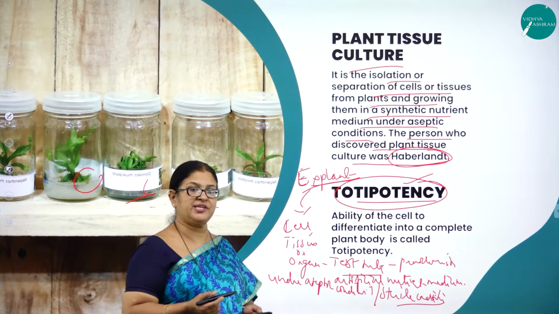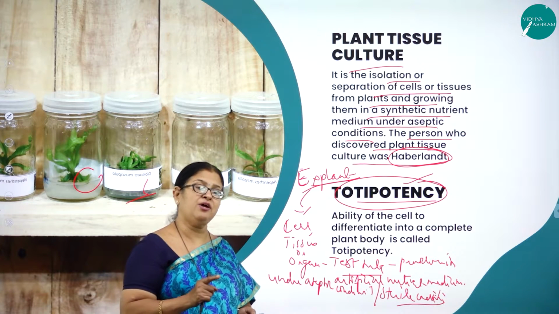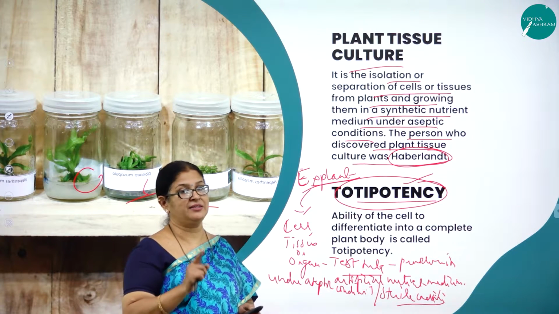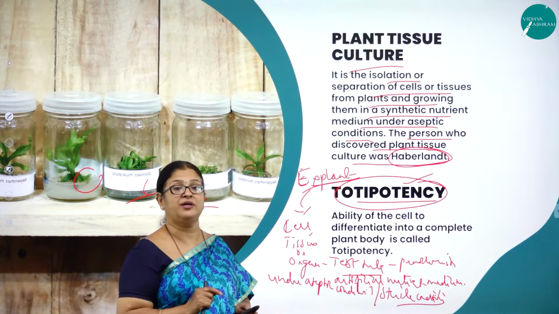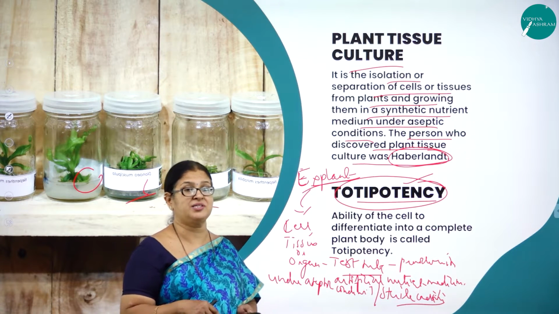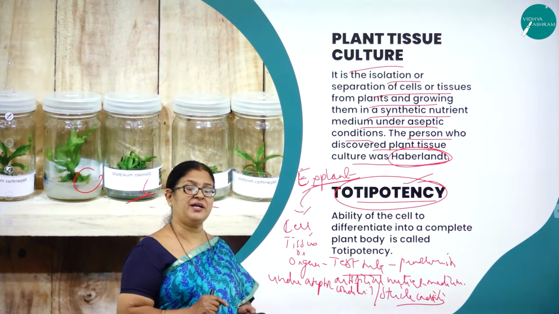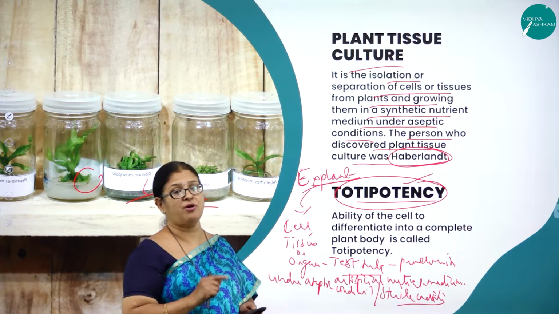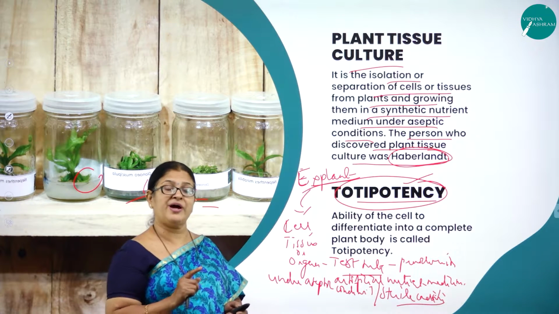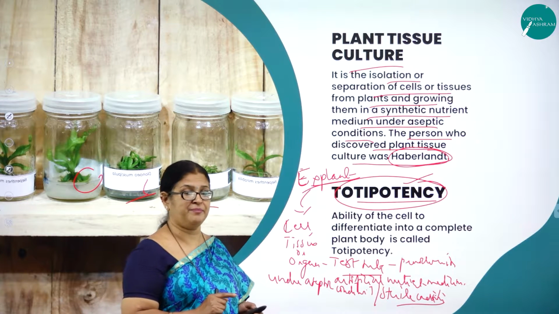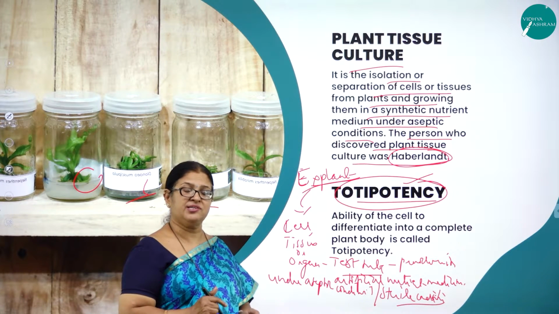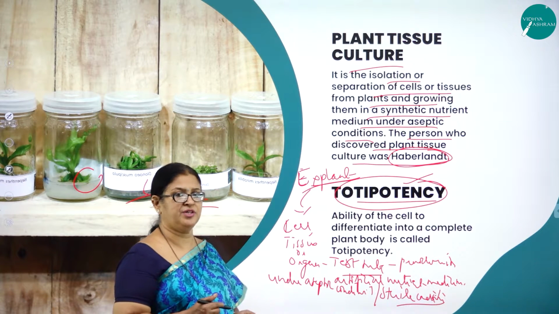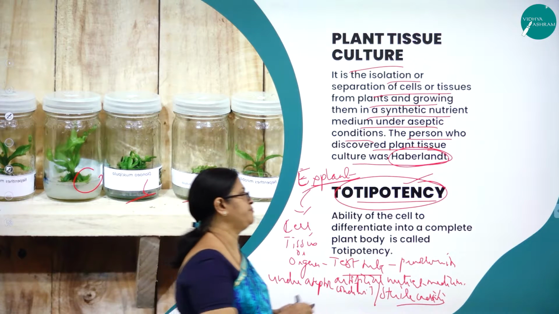So what is totipotency? As I said, totipotency is the ability of a plant cell to multiply and regenerate into a new plant, and this property of totipotency has led the scientists to come up with desired plants from the explant. So what is an explant? Explant is any part of a plant like the cell or a tissue or an organ grown in a test tube provided with artificial nutrient medium under aseptic conditions or sterile conditions. Hope you have understood what is totipotency. This is a very important word from examination point of view.